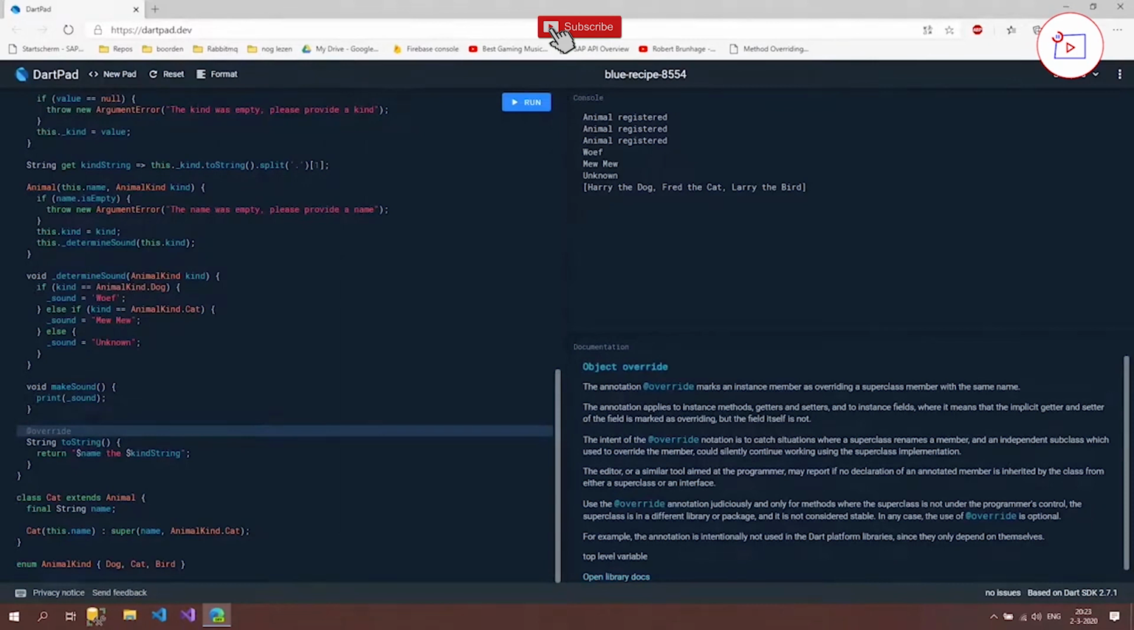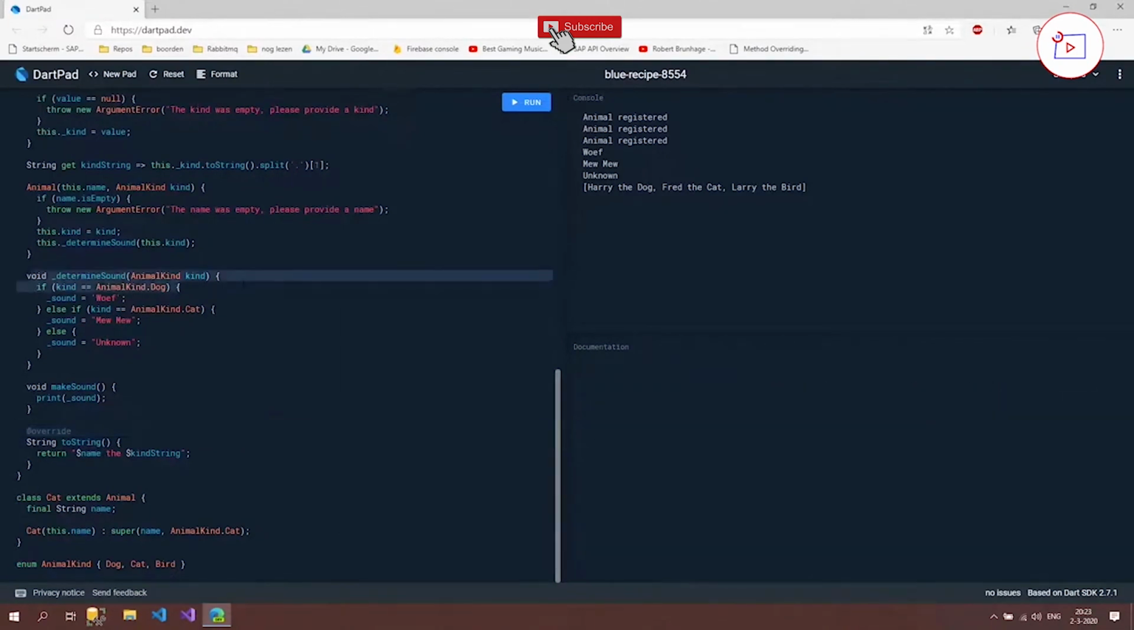Now what we can also do, just like with the toString, is override the method. And a method that we would want to override is this determine sound, because it's not necessary anymore. We already know what the sound is going to be. So first let's just override that. And there's actually a better way to fix this, but still, let's just do that first.